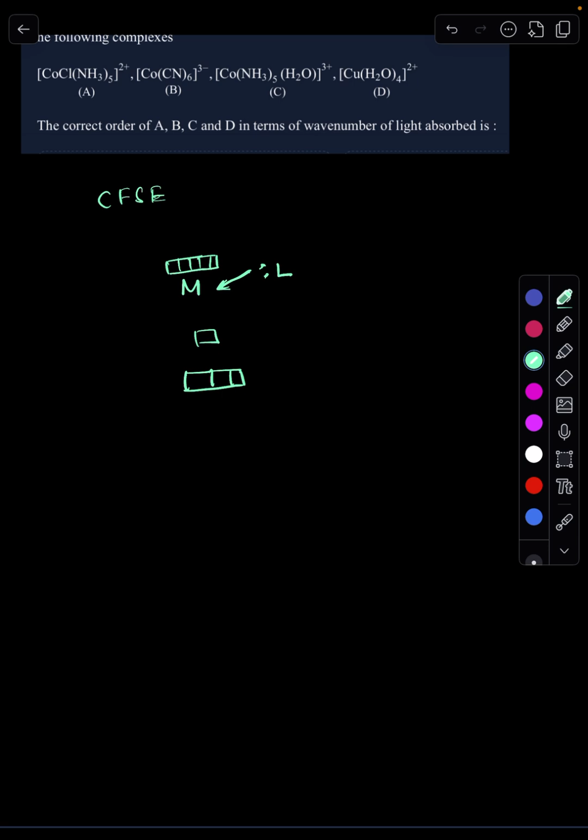If the ligand is approaching along the axis, the orbitals along the axis move up and get higher energy because of repulsions. This we show with the splitting of d orbitals like this: t2g and eg.